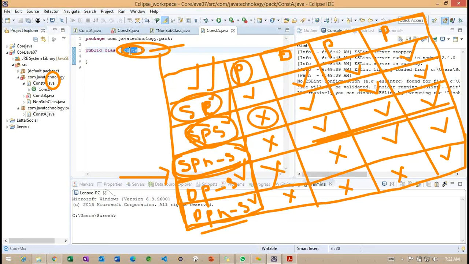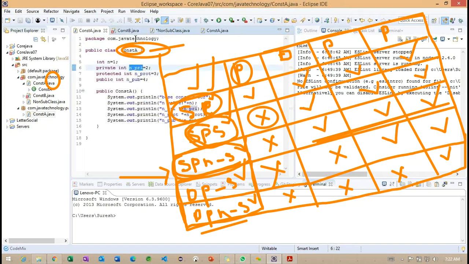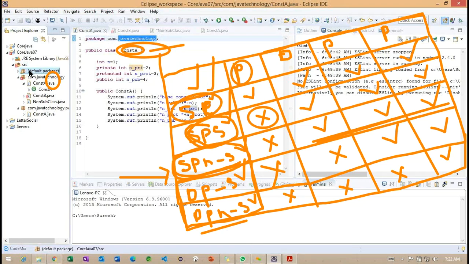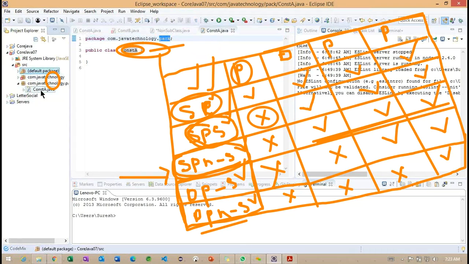So this particular construct A, as of now, we created in three locations here. This is the second location, which resides in the com.java technology package, and the first one we created in the default package, and the third one we are creating inside this particular com.java technology.stack package. So this is a different package. Carefully observe here. We are having two packages in the packages section at the left side.